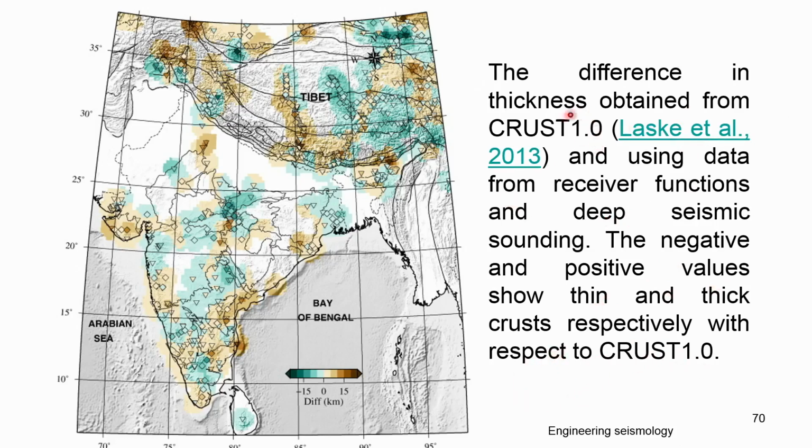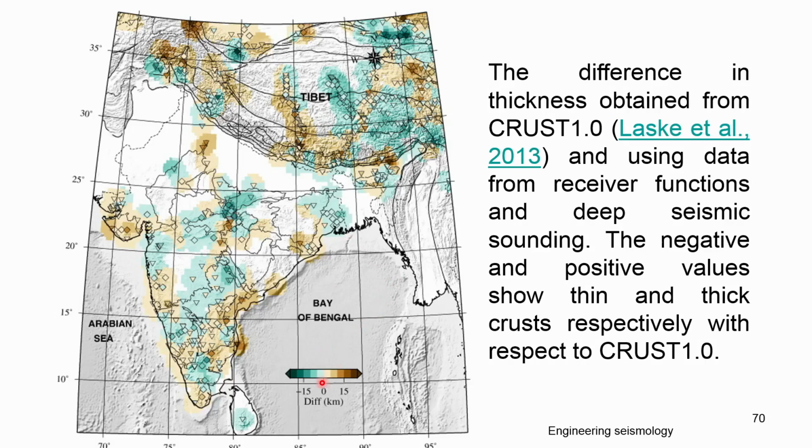Crust 1 is actually a global program, okay, where they might have estimated the crustal thickness, so you can see how his values are comparable and where they deviate. Okay. So, you can see that at most places the variations are very small, okay, not too much. However, since he has done it specific to India, we should give more importance to his studies. Crust 1 is on a global scale, okay, it is not on the local scale.